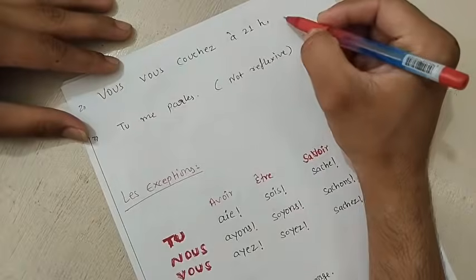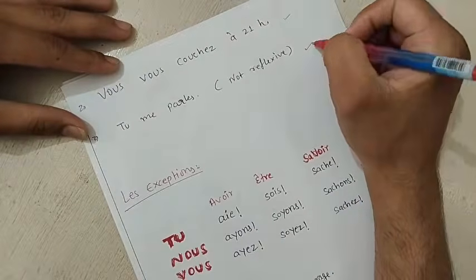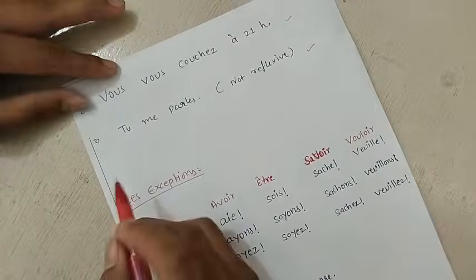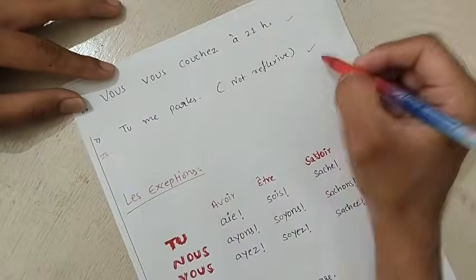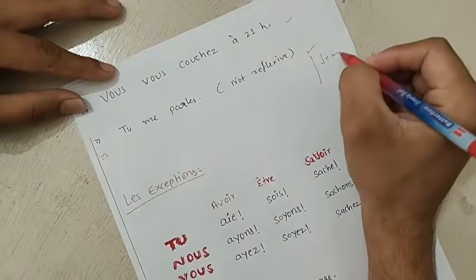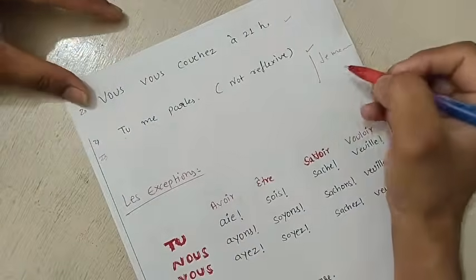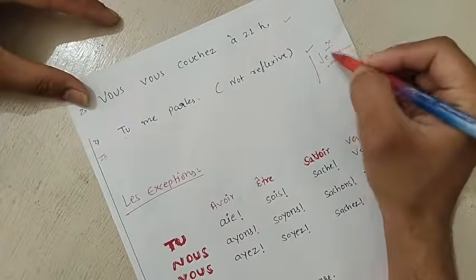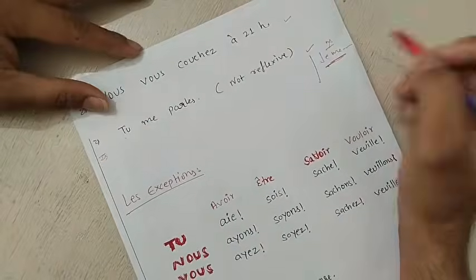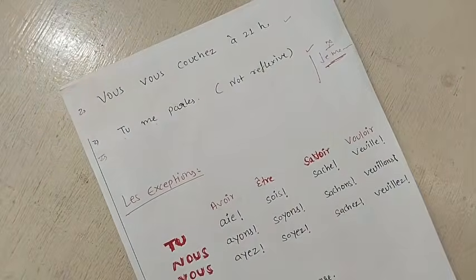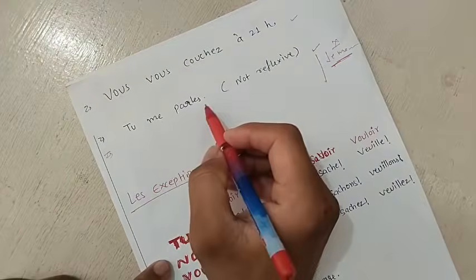So for the first one, you have one more question here, and the other one which was there. These two you can do. Here we have got one sentence: Tu me parle. Like in a reflexive verb, we have je, me, or any verb. So we cannot make imperatives with je. But me might be there. Me will change to moi. How will it come? It will not come as reflexive. It can be there as an object, like we are using it for the object, which is me here.